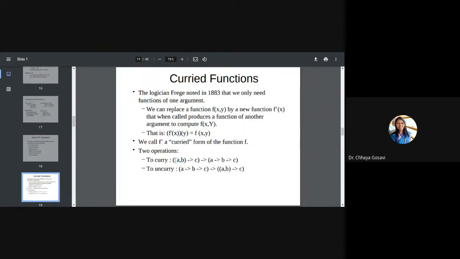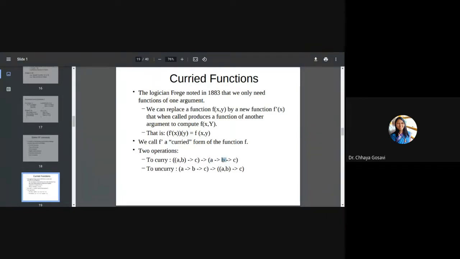Here is an example of a function which takes two parameters a and b and returns result c. The first bracket holds the parameters we are passing to the function, and the arrow indicates the return type. The function takes a, b as parameters and returns c. But we want to convert it to a function with one parameter. So we pass a, and that function returns a function which takes b.